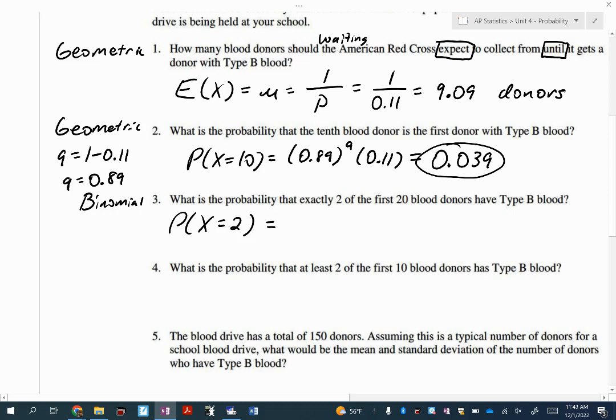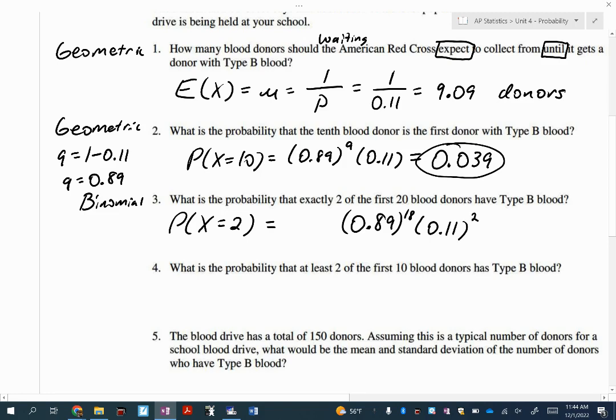And I want you to leave space. All right, so you see how I wrote my work here? Leave a little space after this equal sign. I'm going to write down my failure rate, which is 0.89. Donating blood is never a failure, but how many people are not type B in this scenario? 18. Thomas is right. We want 2 out of 20 to be type B. So 18.